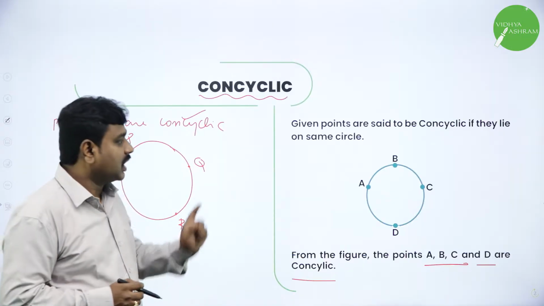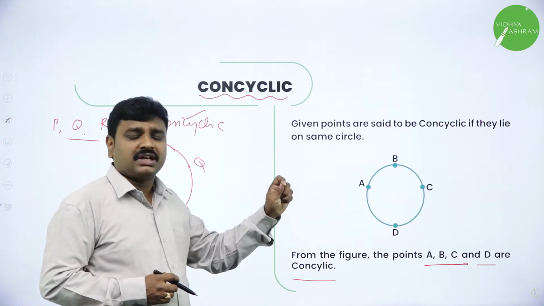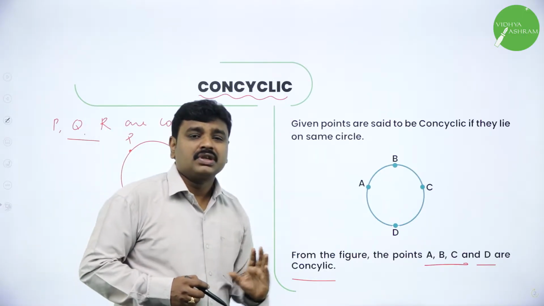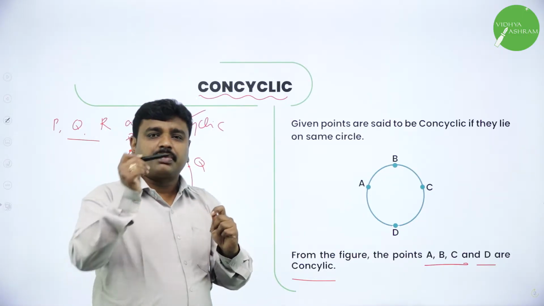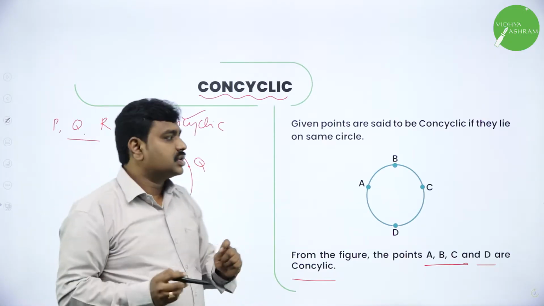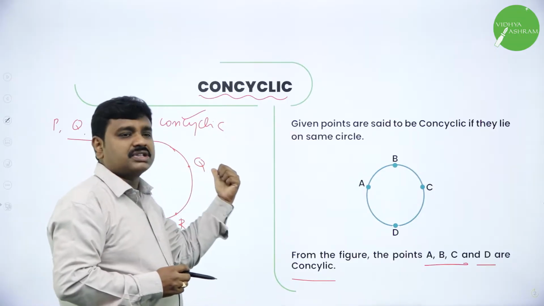Now going ahead, all of you know, if any point lies on the circle, then it should satisfy the circle equation. ಯಾವುದಾದರೂ ಪಾಯಿಂಟು ಸರ್ಕಲ್ ಮೇಲಿದ್ರೆ ಅದು ಸರ್ಕಲ್ ಈಕ್ವೇಷನ್ನ ಸ್ಯಾಟಿಸ್ಫೈ ಮಾಡಬೇಕು. I taught you, suppose (1, 2) is on the circle, means if I put (1, 2) in the circle equation LHS, it should give RHS. So now we will use that technique and the concept of concyclic and we will solve.